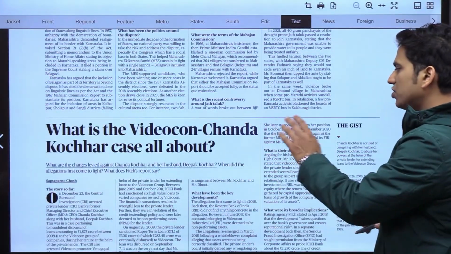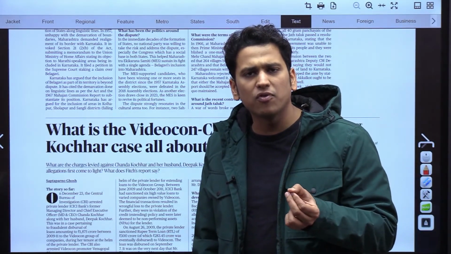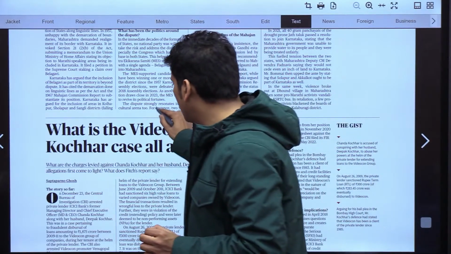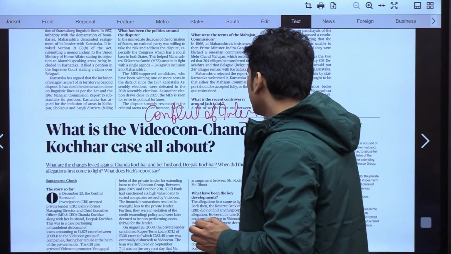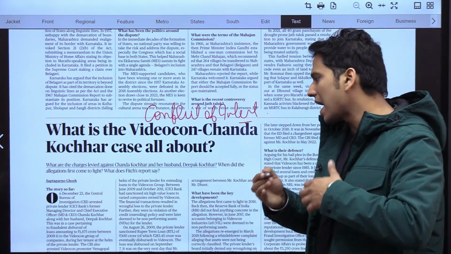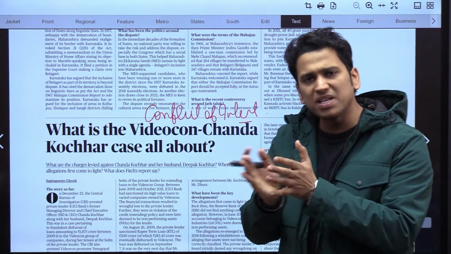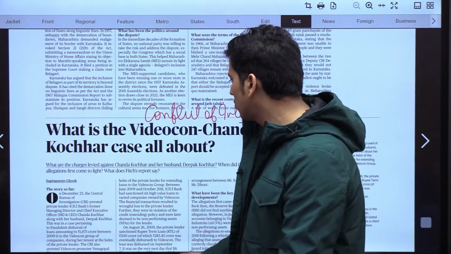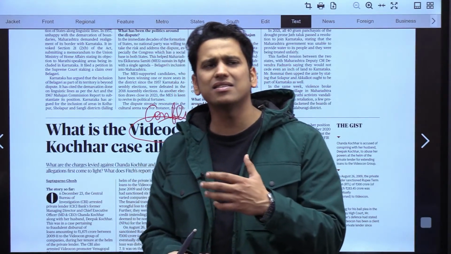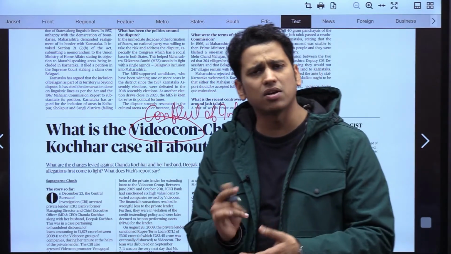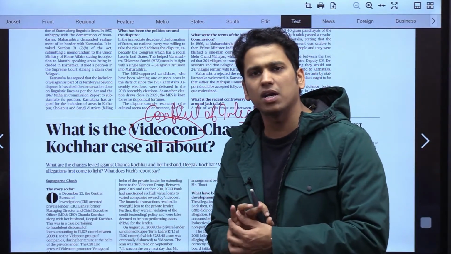What is the Videocon Chanda Kochhar case all about? See, that is not much important from our paper point of view, but you have to know that here is the situation of conflict of interest. She was the MD and the CEO, that was our Chanda Kochhar. So this is basically the loans that she diverted to the Videocon group. Now this is the case that has been highlighted, and there is a serious problem of, we could say, conflict of interest. Nothing more upon this, and we need not discuss much regarding this particular topic.